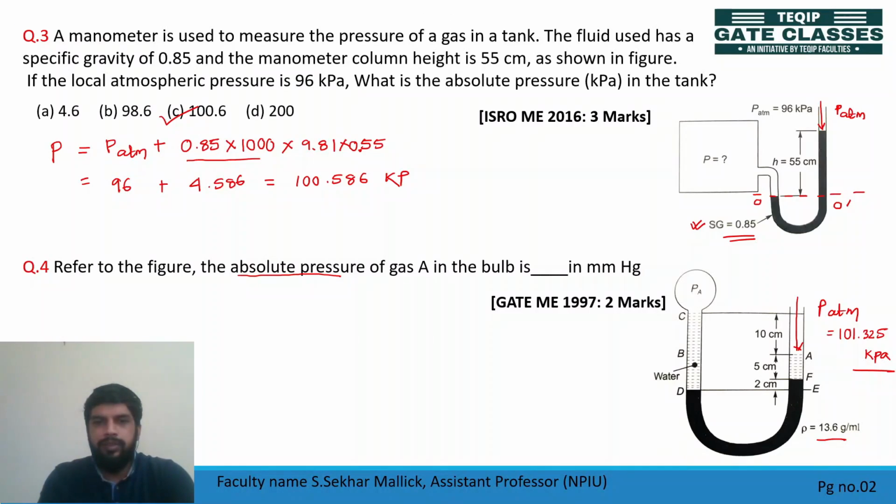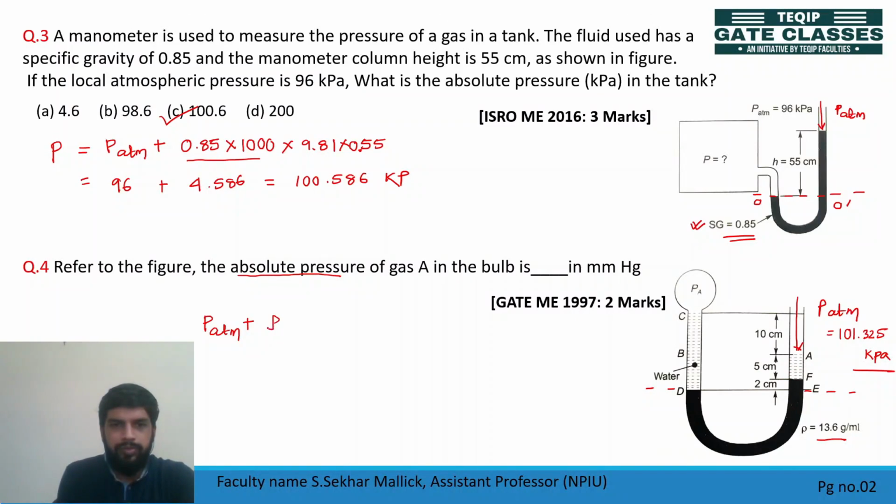So now try to solve this. What is pressure of gas at bulb A? So if we take reference level line DE, pressure at D is equal to pressure at E, isn't it? So what is pressure at E? Pressure at E is equal to atmospheric pressure plus this is water, right? 5 centimeter.